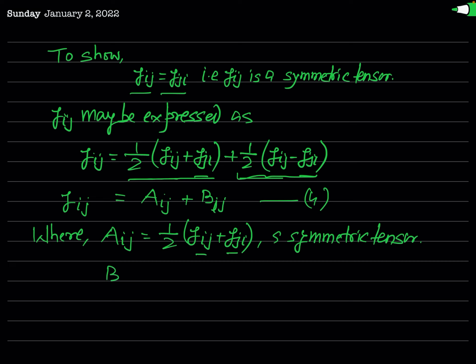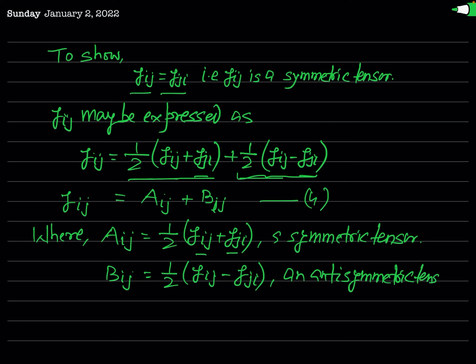But this Bij, which you have assumed is equal to 1 over 2 (Gij minus Gji), will be an anti-symmetric tensor. Why do we say that this will be an anti-symmetric tensor?